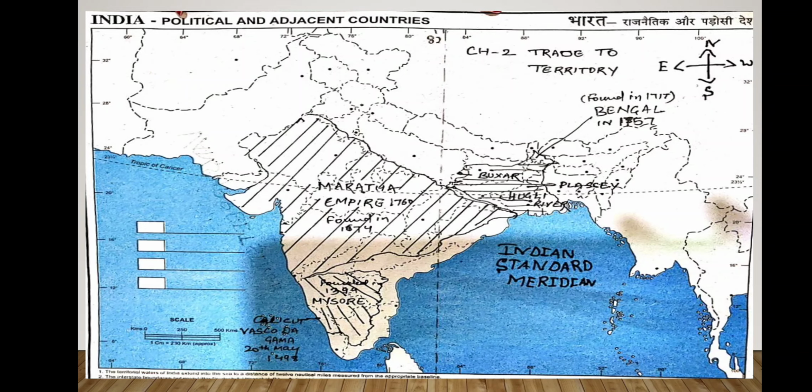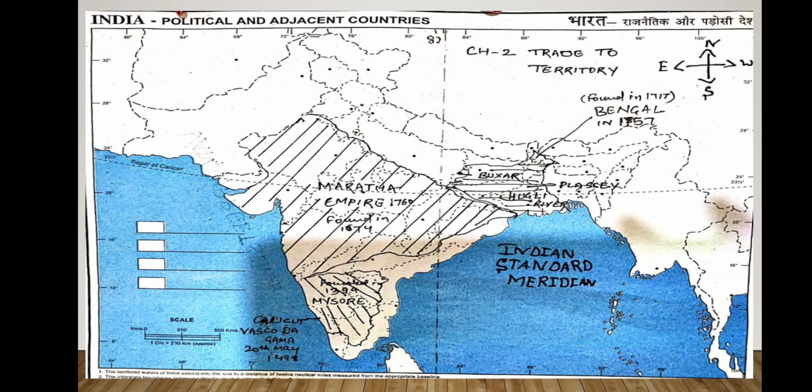Its idea was that if there is no biological son of any king in any kingdom, and the king dies, then the territory will automatically be given to the East India Company for administrative purposes, because there is no real heir of that place. So in that way they started annexing many areas of the Indian subcontinent.